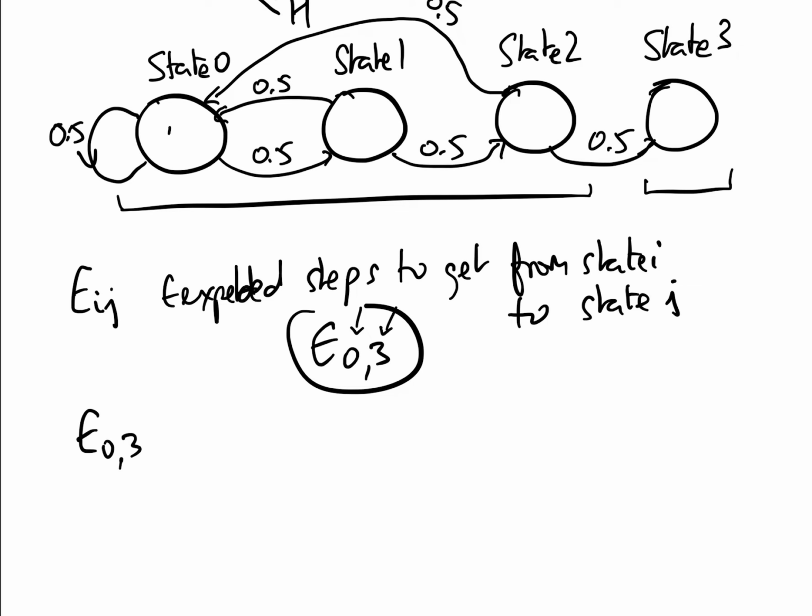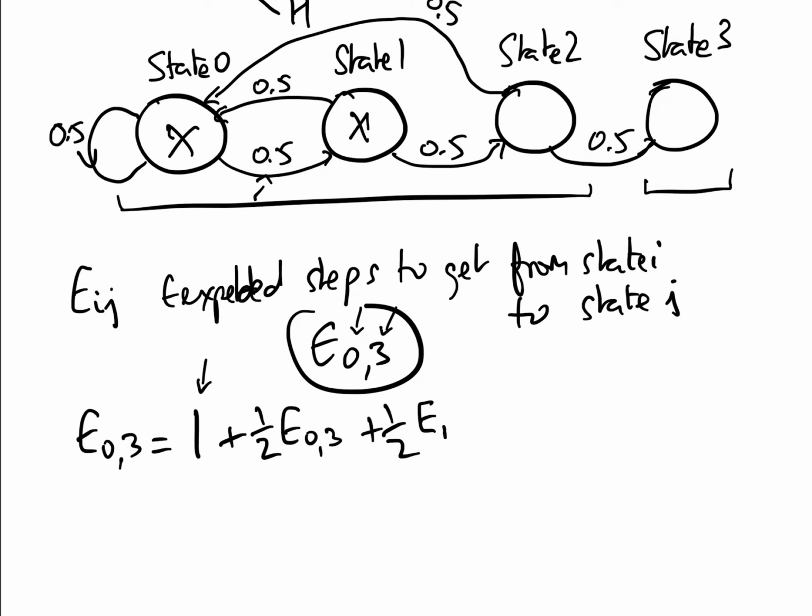Right, so E03. We're starting here in state 0, and we take our throw, so there's the first throw, 1, add, well, what happens? We've got a 50% chance, i.e. half, that we are still in E03 because we tossed a tail, and so we're exactly where we started, but we just wasted 1 go. And we've got a half chance that we are now in E13, i.e. we tossed a head. So that is equation number 1.